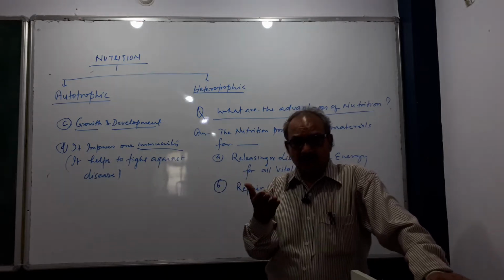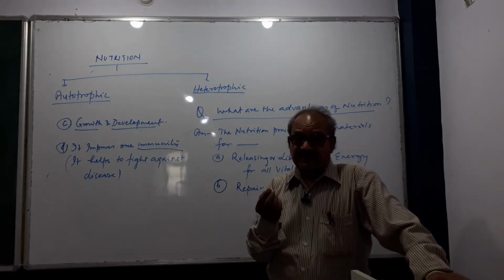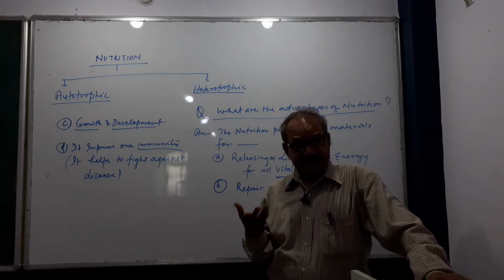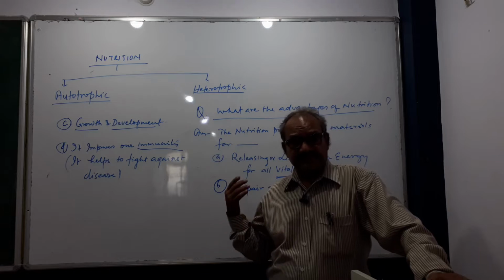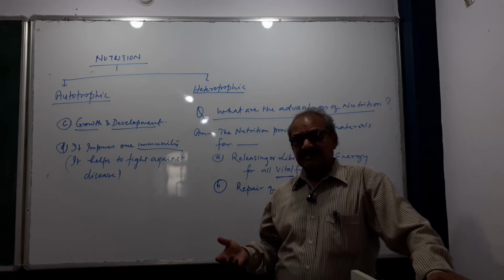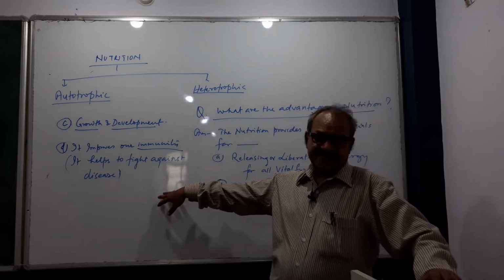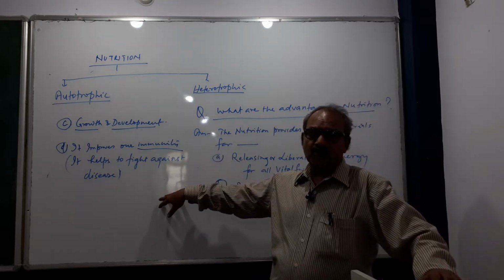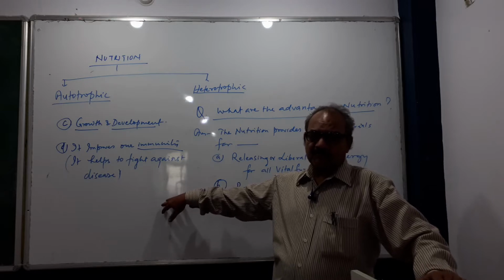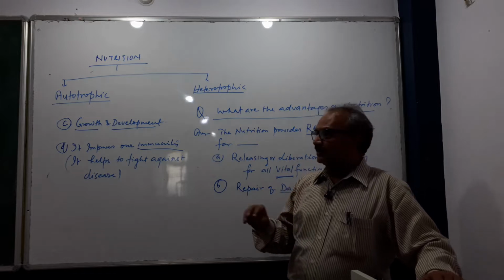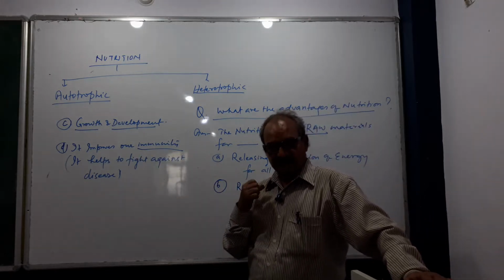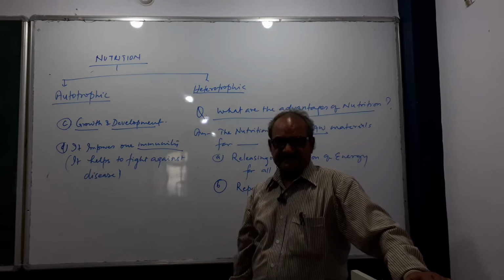As you know, there are deficiency diseases: vitamin A, night blindness or eye problems; vitamin B, C, D, rickets; deficiency of iron called anemia. Like this, there are so many deficiency diseases by which we can be cured by taking proper nutrition. Then nutrition improves our immunity, by which we can fight against any disease.